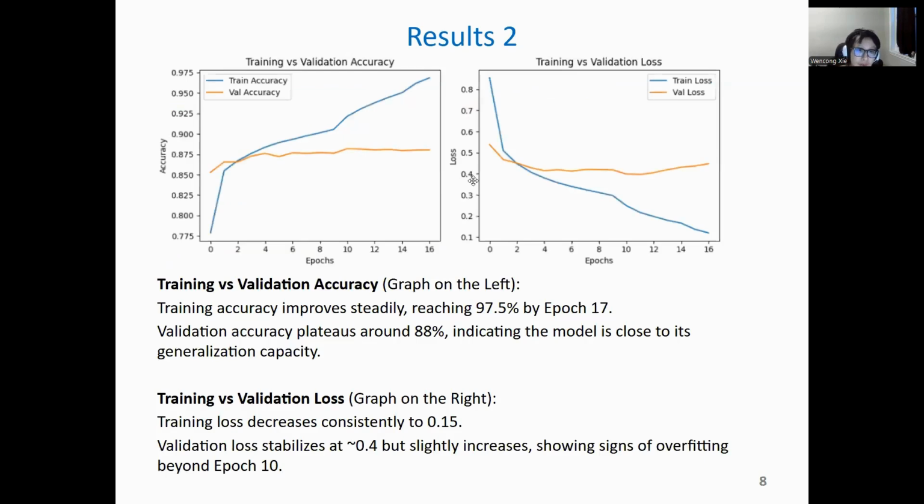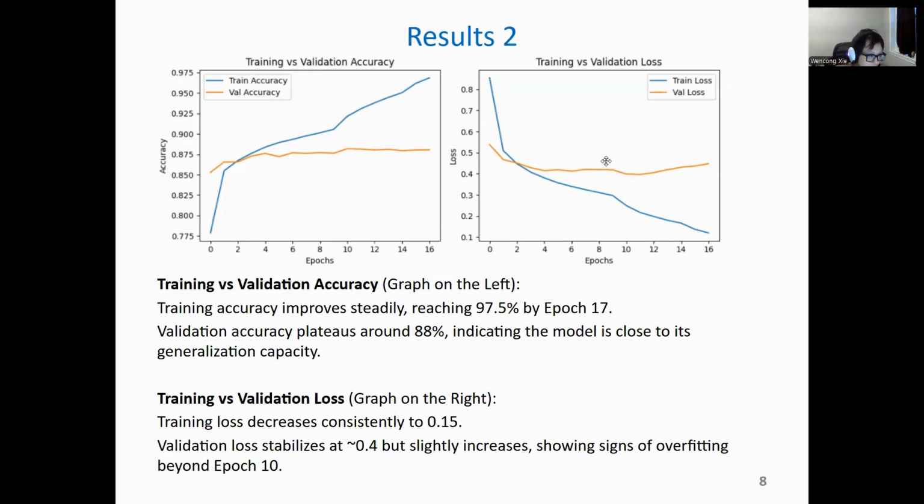So here's the result too. I also created 2 graphs here. On the left graph, you can see the training versus validation accuracy graph. From the graph, training accuracy reaches up to 97.5%, while the validation accuracy is displayed at 88%. This indicates that the model has learned well, but starts to overfit slightly after epoch 10.